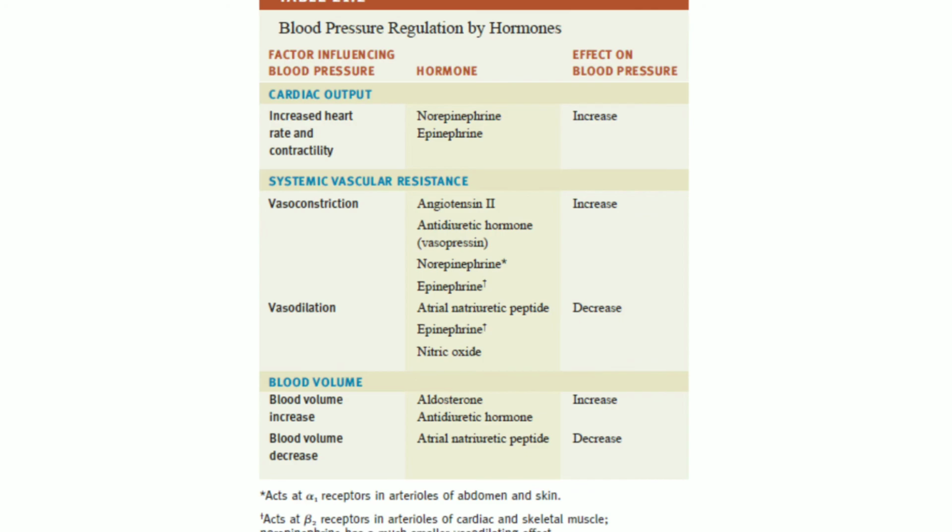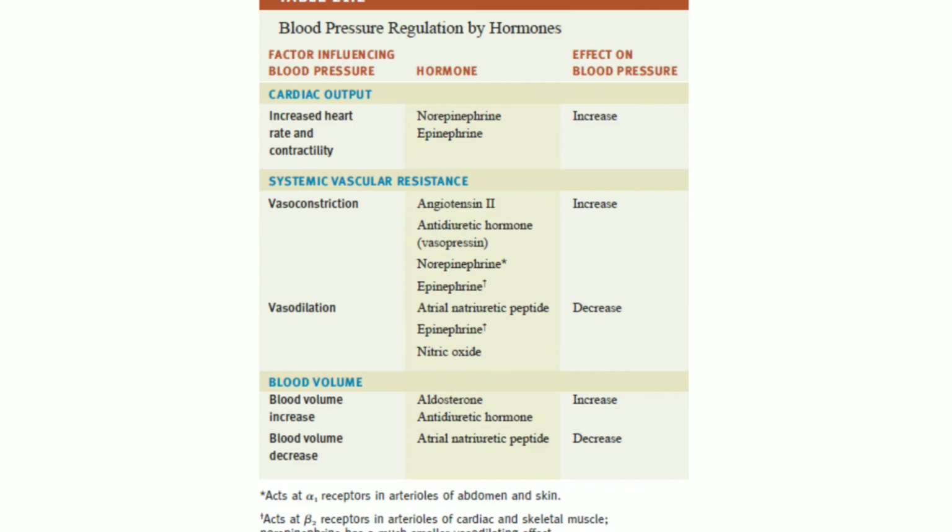Chemoreceptors are also sensory receptors just like the baroreceptors, and they detect or monitor the chemical composition of the blood. They are located close to the baroreceptors of the carotid sinus and arch of the aorta in small structures called the carotid bodies and the aortic bodies. These chemoreceptors detect the changes of the oxygen, carbon dioxide and the H plus ion concentration in the blood.